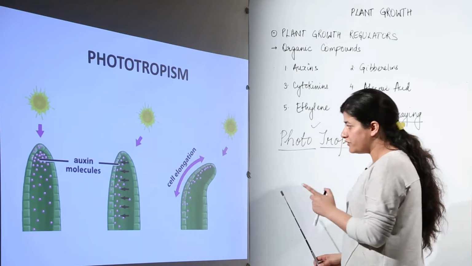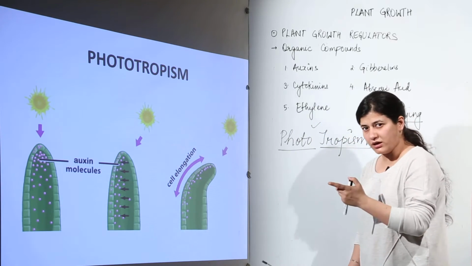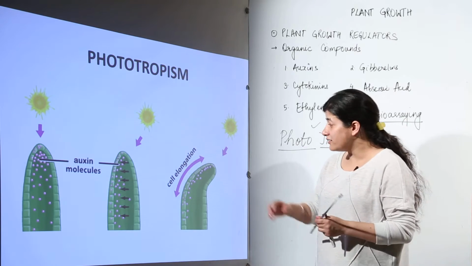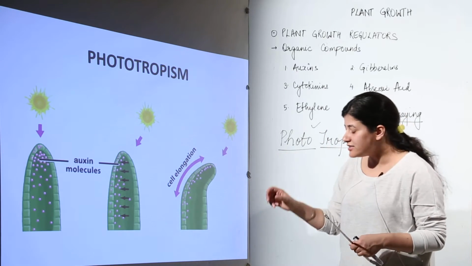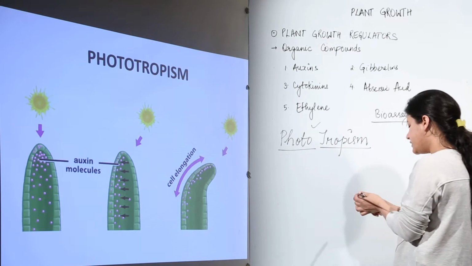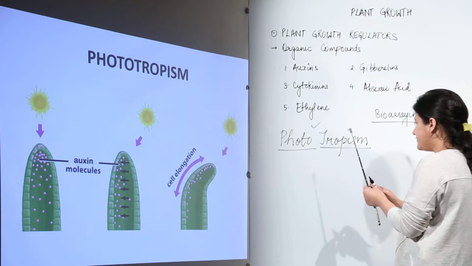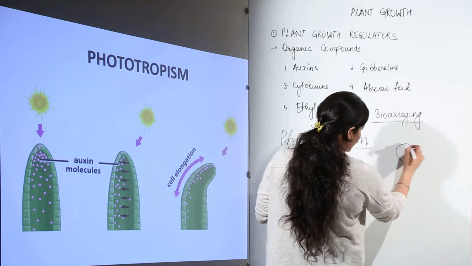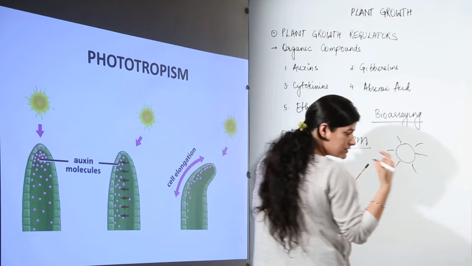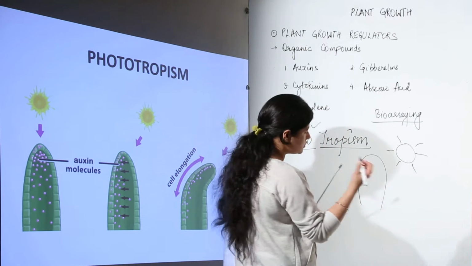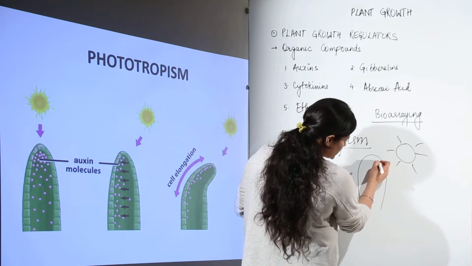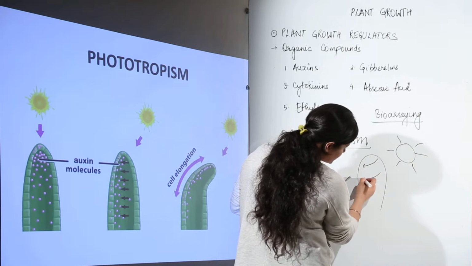Now, this is quite confusing. You might have an idea, or you might not, that this does not explain how cell elongation is taking place. What you have to understand over here is that supposedly we have sunlight over here, and I know that there is a certain compound which does not like much sunlight, meaning it does not have affinity towards sunlight, so it moves towards the other side.